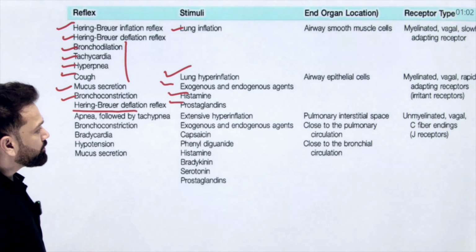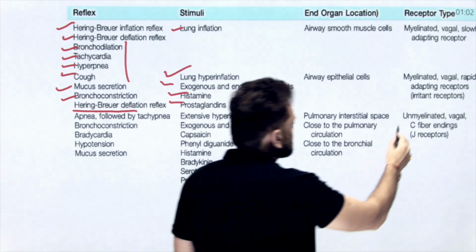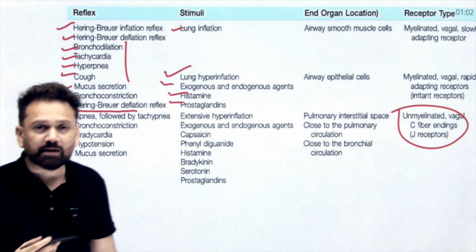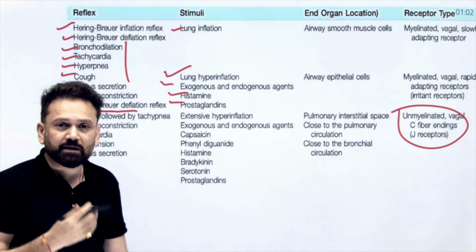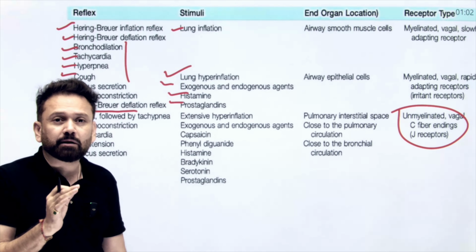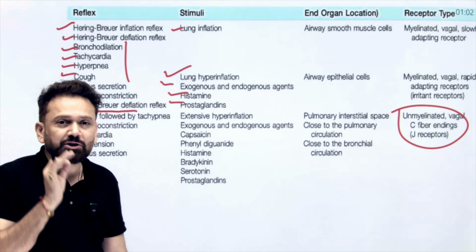Now very important, your J reflex, J receptor is very important. It was discovered by Dr. Avtar Singh Paintal. He was from KGMC Lucknow. I am from the same college. I am proud of him. He did not name it Paintal reflex. He simply said J reflex.